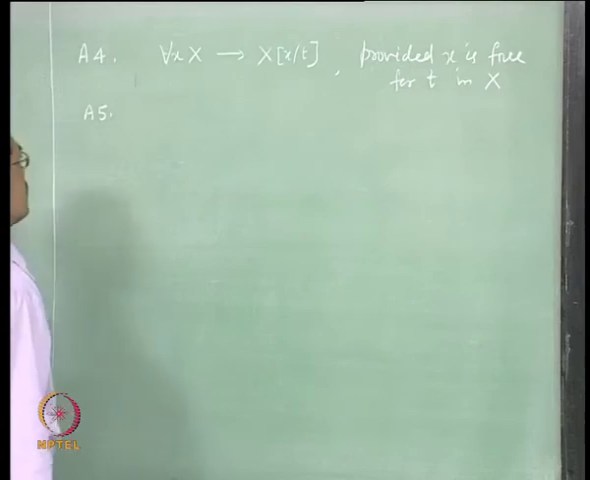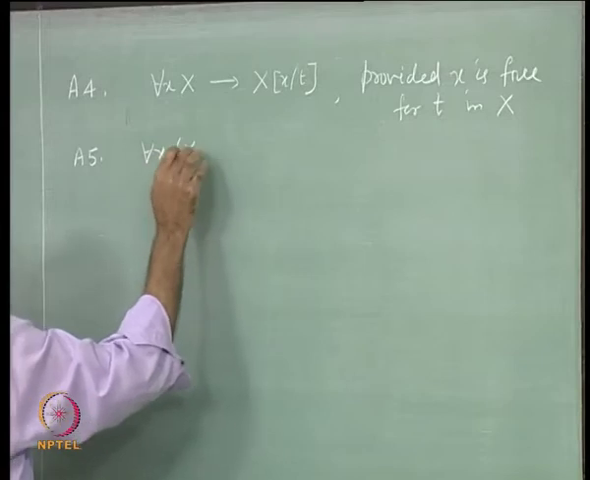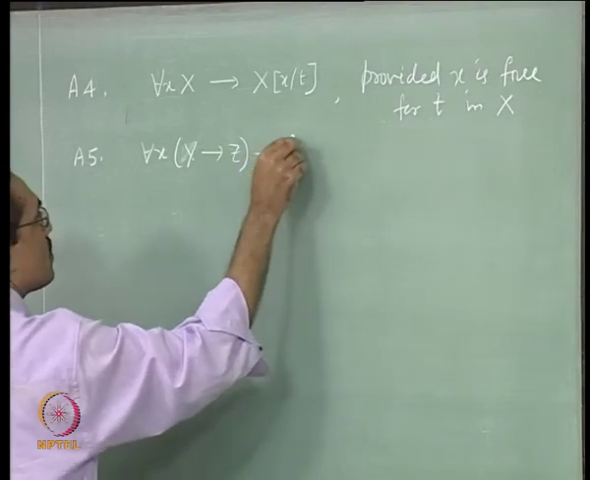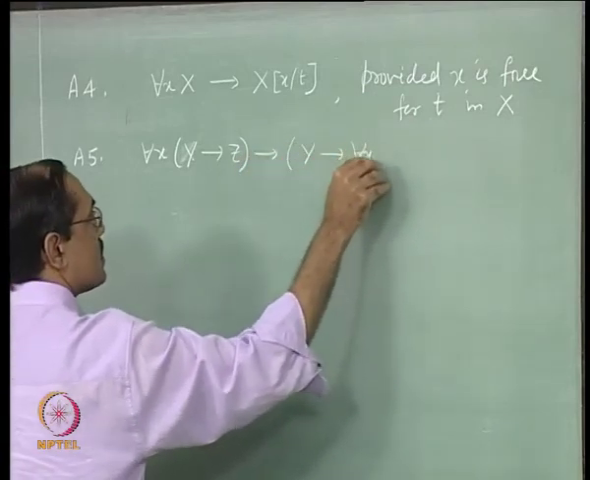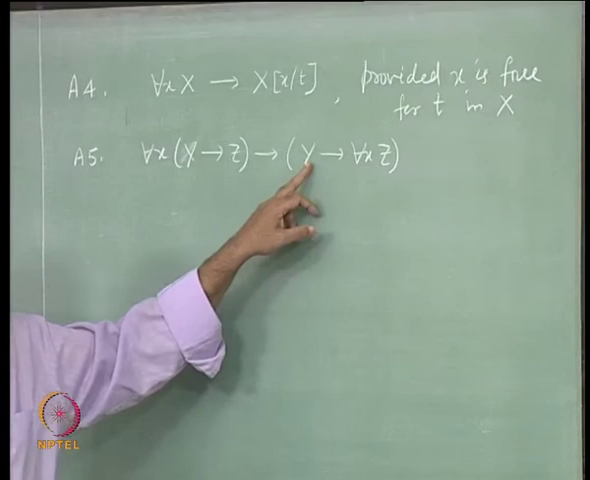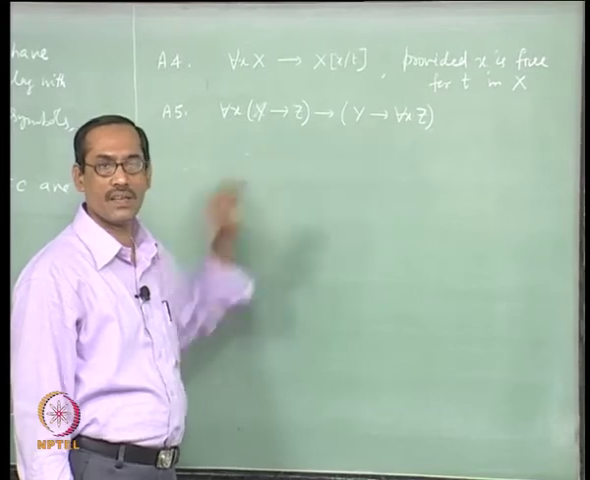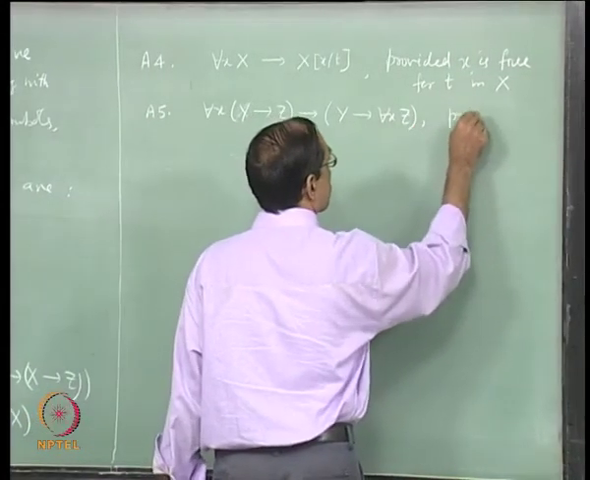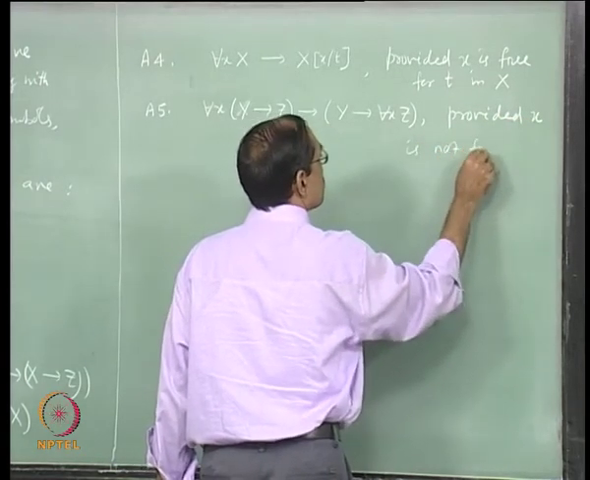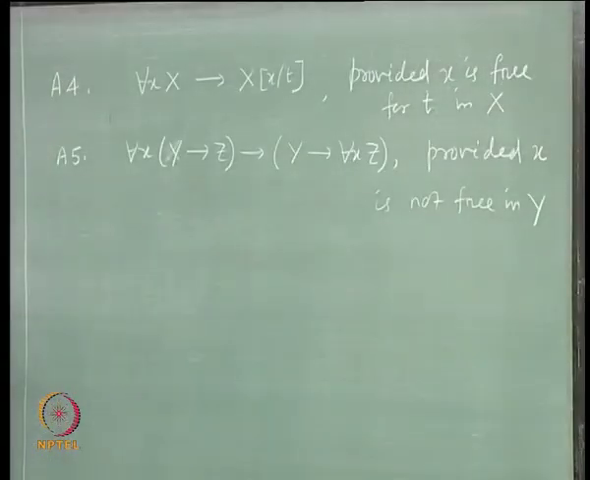Next we have another for the implication sign itself. So, for each x let us write y, y implies z implies y implies for each x z. Here again this is not a valid formula for every y, but it is valid when x does not occur in y, right. So, let us write it provided x is not free in y.